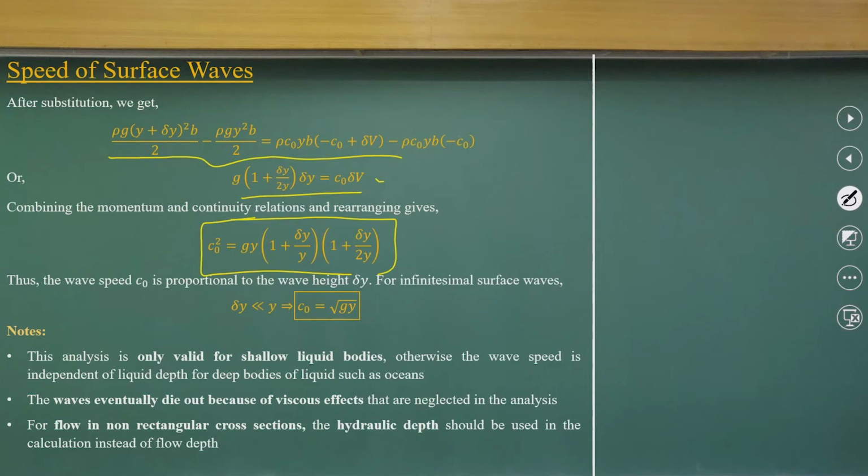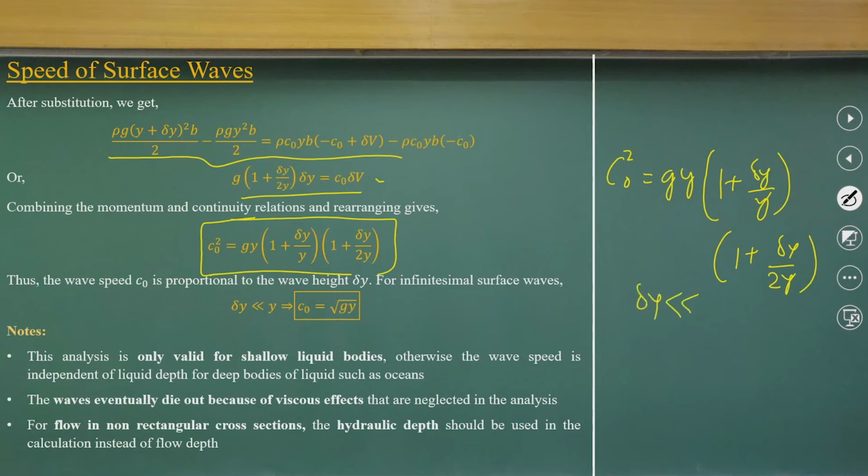Finally, we get a relationship where the speed of surface waves, c naught, is the square root of g y times (1 plus 2 delta y over y, after rearranging the terms). Now, most of the time the surface wave height is much smaller than the depth of the water.